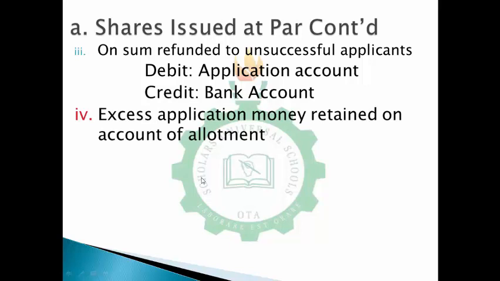So the next thing is, now when we have excess application money retained on account of allotment, there could be instances whereby this time around, for the excess applicants, I'm not returning money back to them. Instead of returning money back to them, I'm retaining the money on account of allotment. I'm assuming this set of people are the ones paying on application, and they're the same set of people paying on allotment. Although I have gotten excess applications, beyond the amount of shares I could offer, don't forget the rule of the game this time around is they are not paying in full, they are paying in bits.